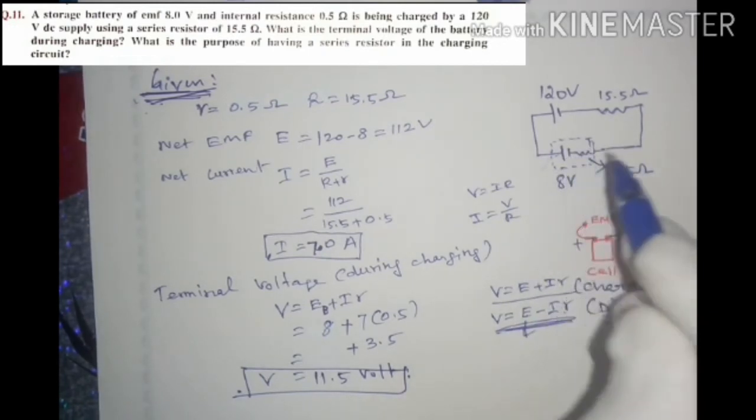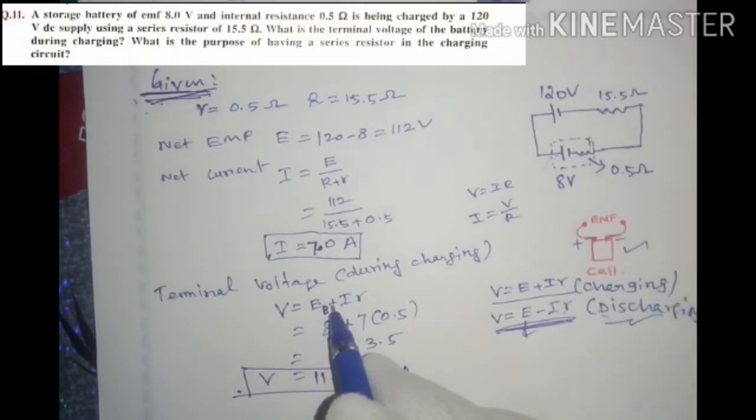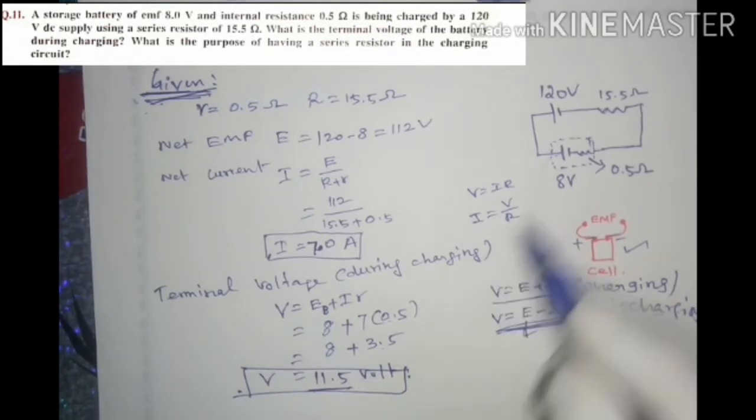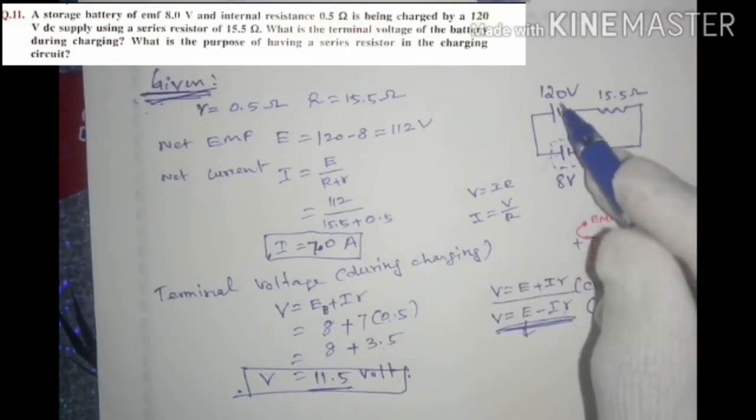Suppose this is in discharging condition, the voltage drop is taken as minus. So we can add 8 plus 7 into 0.5. So 8 plus 7 into 0.5, which is 3.5. Totally if we add, V is obtained as 11.5 volt. So this is the terminal voltage of the battery during the charging.